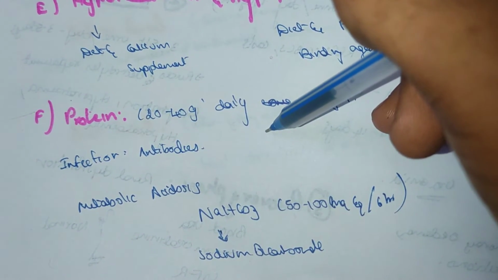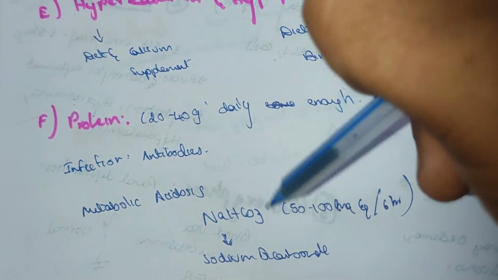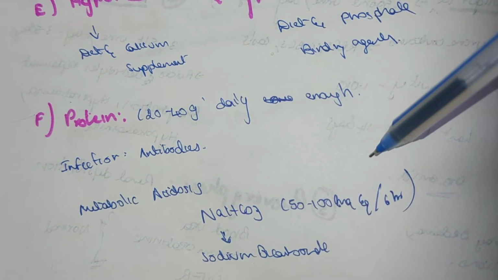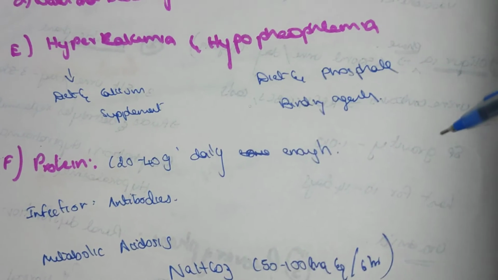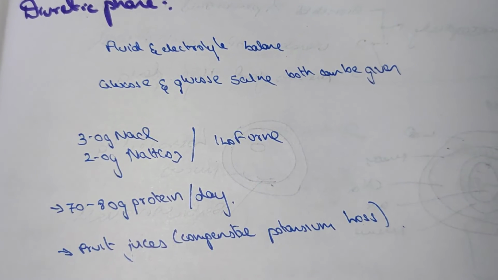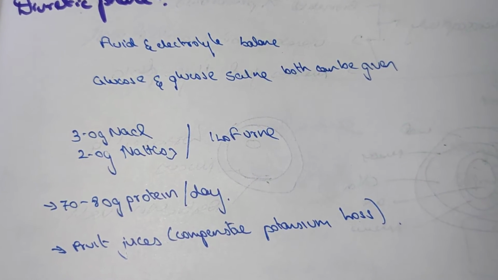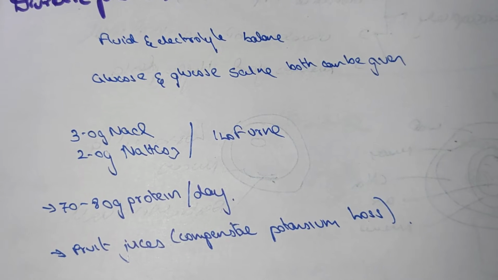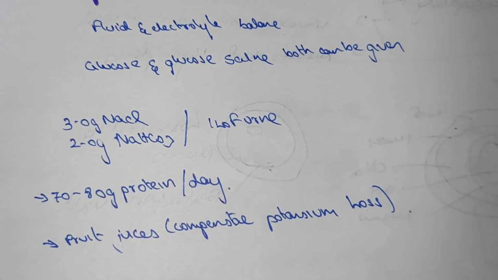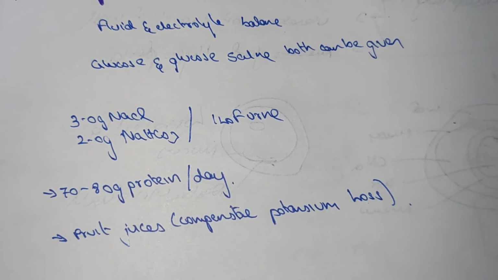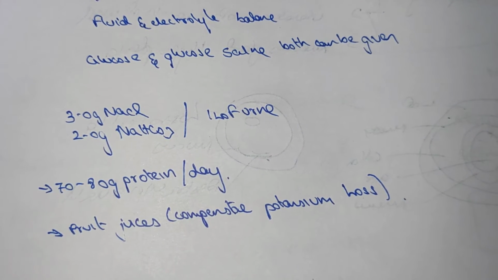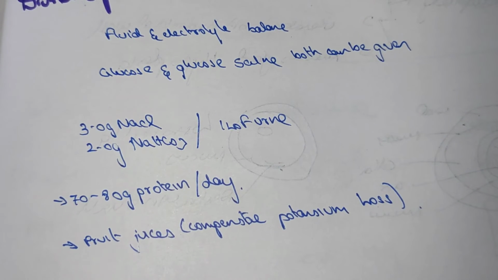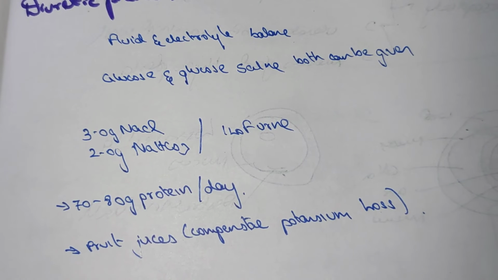Infection is treated with antibiotics. In metabolic acidosis cases, sodium bicarbonate is given, 50 to 100 milliequivalents per hour. In the diuretic phase, the fluid and electrolyte balance is maintained, and glucose saline is given. 3.0 gram NaCl and 2.0 gram sodium bicarbonate are given per 1 liter of urine. 70 to 80 gram of protein per day is given. Fruit juices compensate the potassium loss.